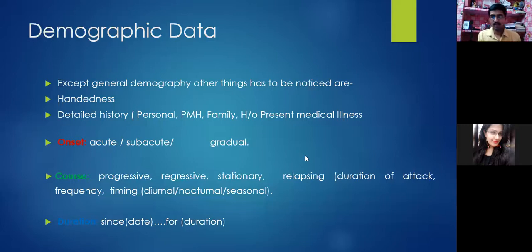Okay. So we will see the course of illness, how it is, and the timing for how long it is persisting, and at last, the most important thing, we should consider the duration. That will tell us the chronicity of the illness, and these three things are usually indicative in many illnesses.